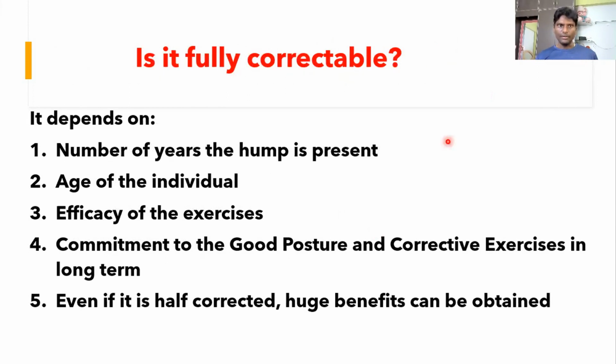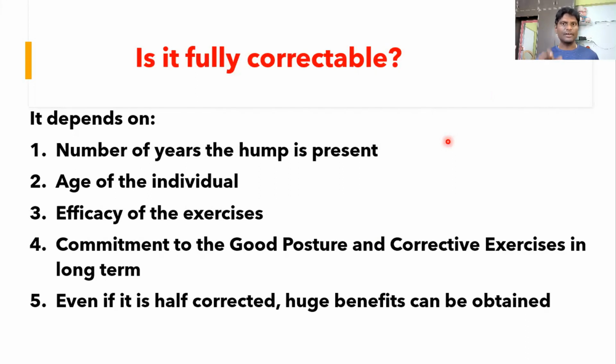Is it fully correctable? It depends. If someone has had the hump for about 40 to 50 years, then it's very difficult to correct completely. But if someone has had it for about 5 to 10 years, probably there's a chance for the hump to get corrected. It also depends upon the age of the individual. Young people do get corrected easily, but older people will not get full correction.